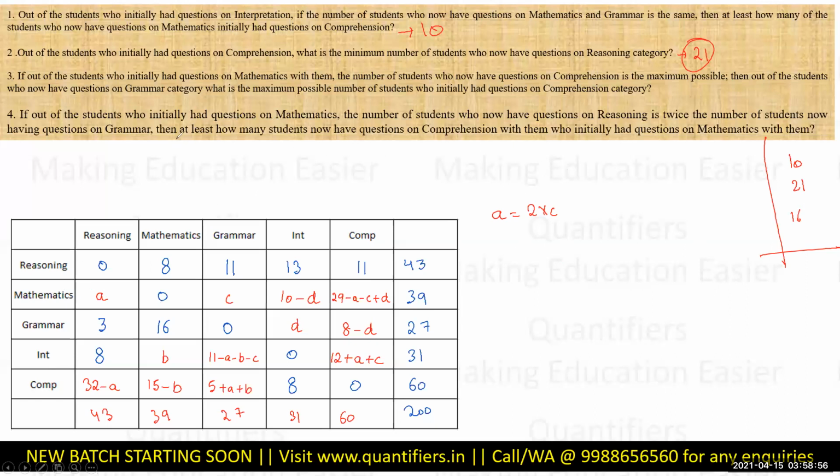Then at least how many students who now have questions on comprehension, जिनके पास अब comprehension के questions हैं, that at least now have questions on comprehension with them, initially had mathematics होना चाहिए, और अब comprehension है उनके पास, यानी इनको minimize करना है. Now I have to minimize this. ठीक है, इसको minimize करना है. a is equal to 2c दिया हुआ है basically. So 29 minus, if I substitute a as 2c, 29 minus 3c plus d. I have to minimize this, right?